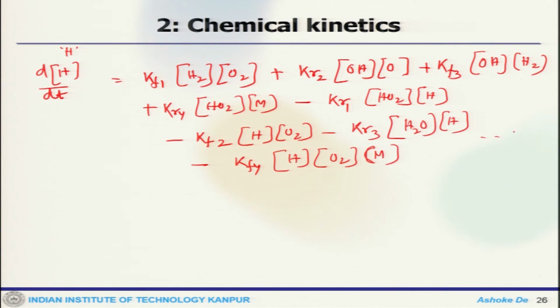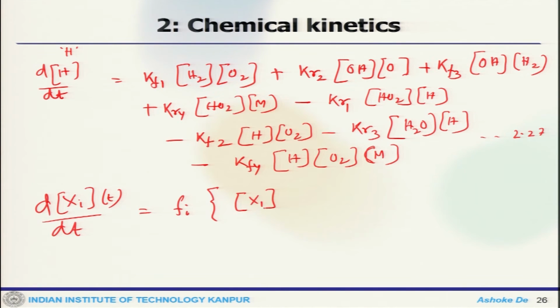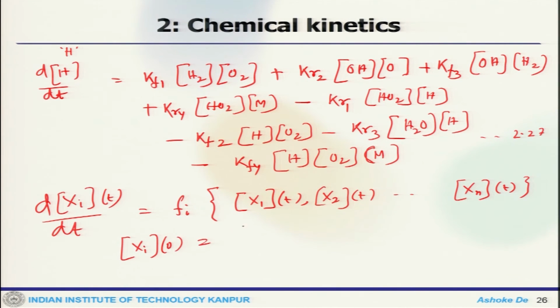So, this is how you get it. So, for any particular species, one can write that Fi is a function of x1(t), x2(t), ... xn(t), and xi at 0 is xi at 0. So, that is how you can generalize for a particular species.